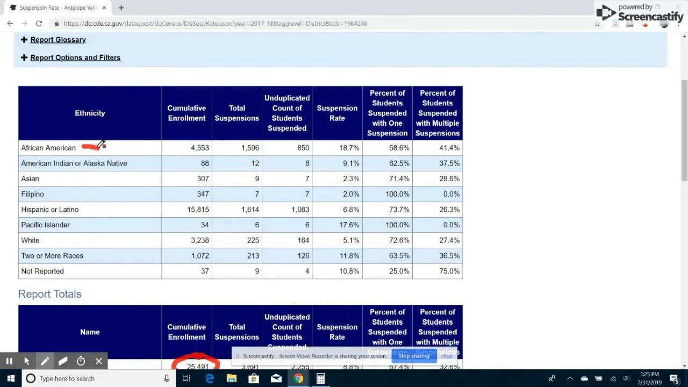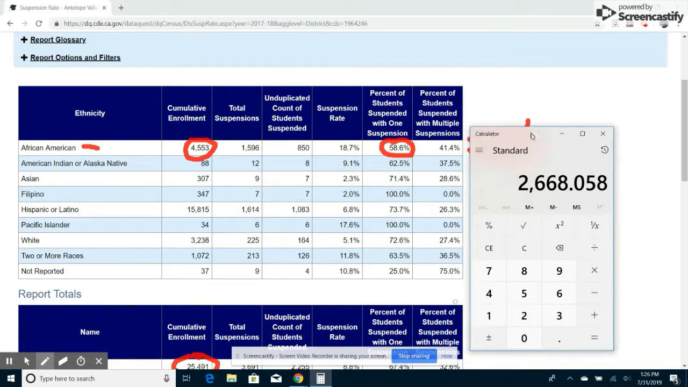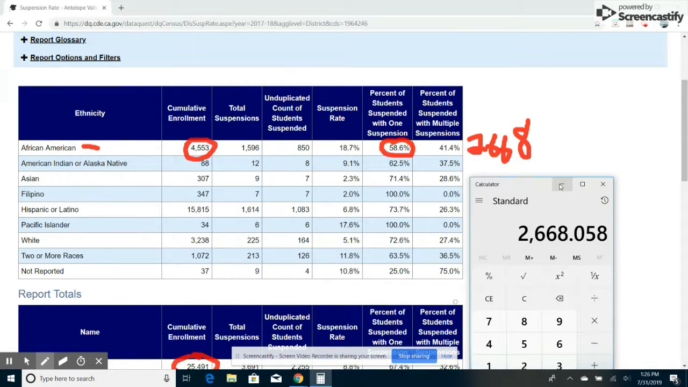She says that of African American students, 2,668 of them were suspended. My apologies that I'm not great at writing with a mouse. But where does that number come from? Well, the total number of African American students, 4,553, multiplied by this number is where her number came from. So if we pull up the calculator, we can see that 4,553 multiplied by 0.586 for our 58.6%, we get the 2,668. So that's where that number came from.